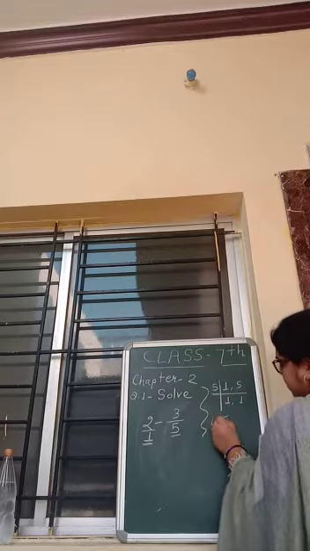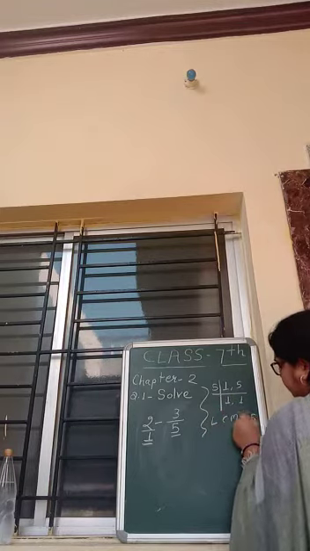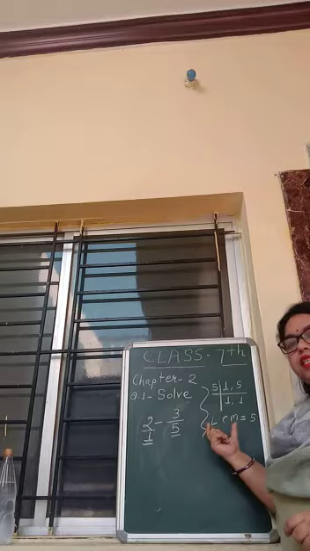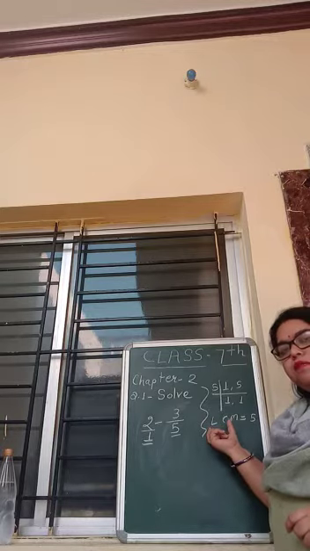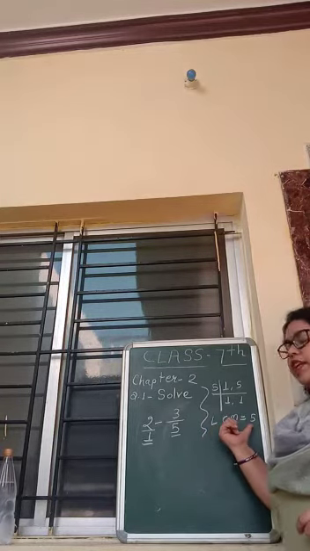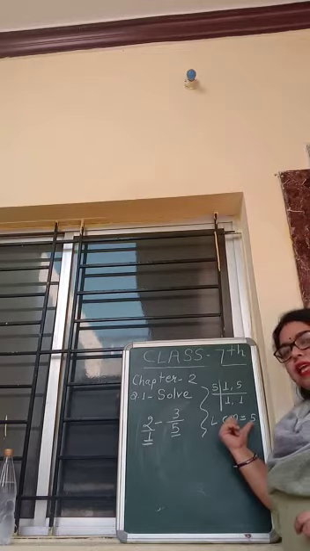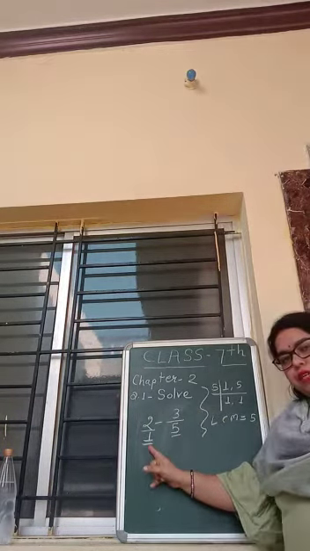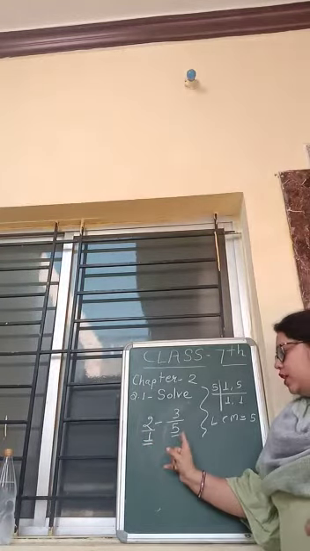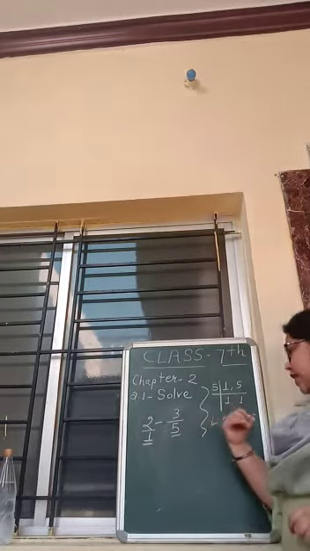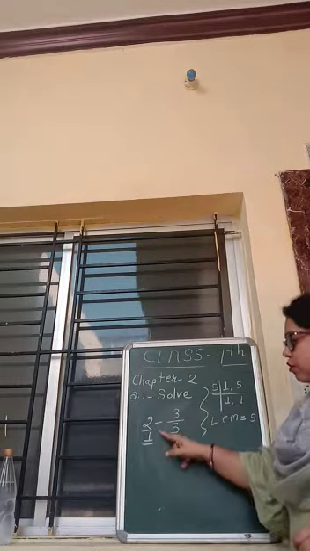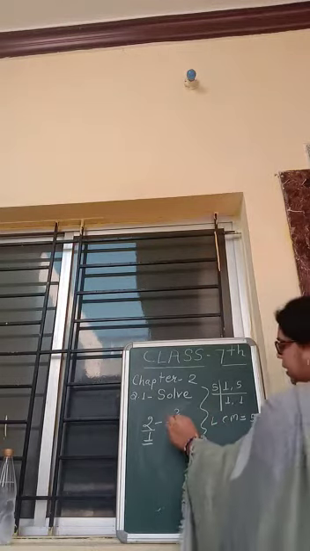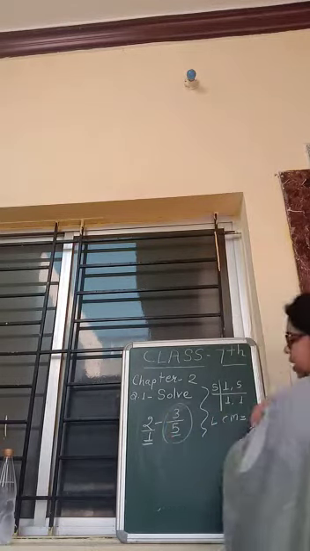So LCM is equal to 5. What is the meaning of this? Why are we taking out the LCM? Because whatever number comes as the LCM, we have to make the denominator equal to it. Understood? So what is here? 5. And LCM is 5. So there is no need to make any changes here. It will remain the same.